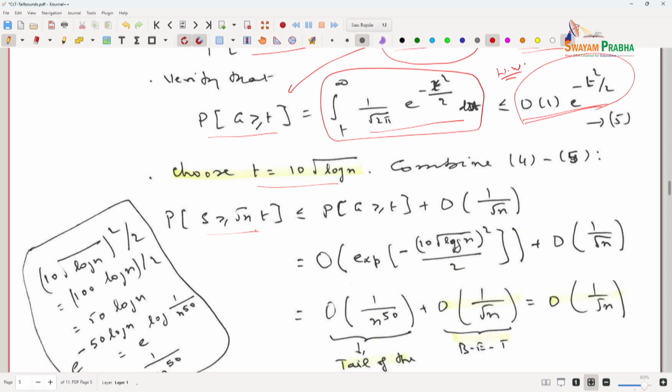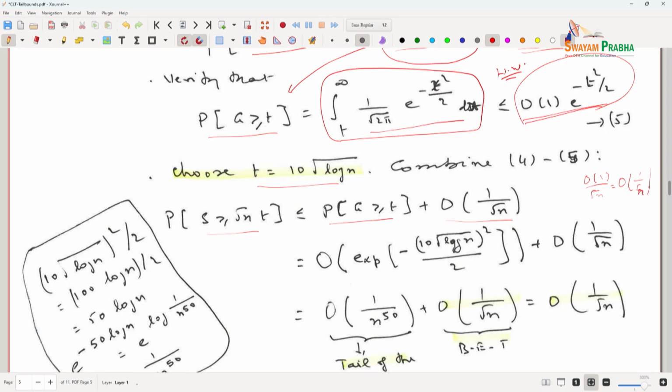The probability of the event S greater than or equal to square root of n times t is equal to the probability that G is greater than or equal to t, plus order of 1 over square root of n.